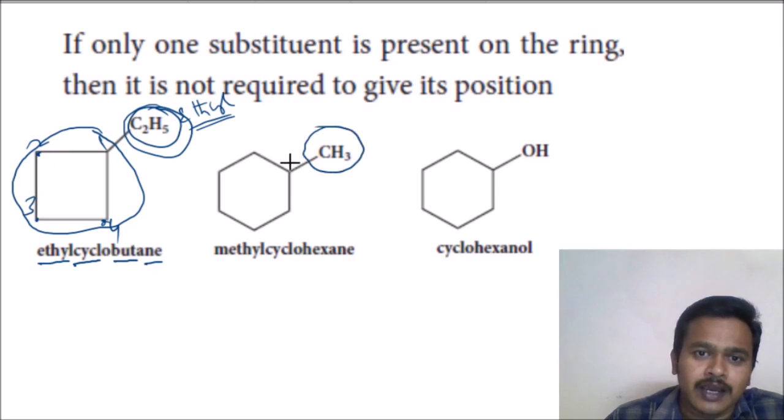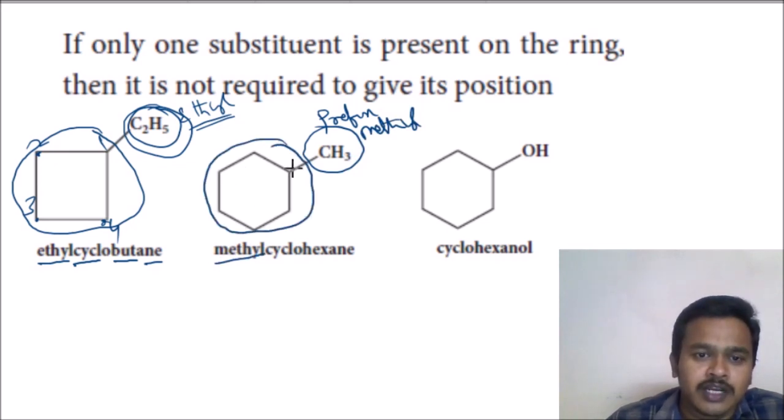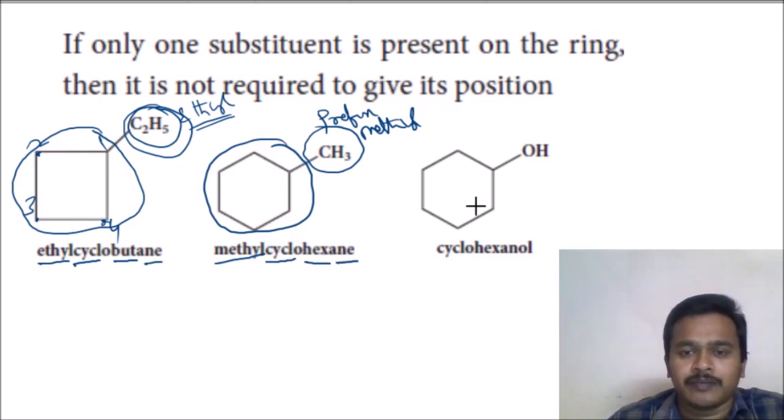This is acting like a branch. That means this is a prefix first. What is the prefix? Methyl group is the prefix, so you write methyl first. Then come to this part, which we already studied. What is this? Cyclo is the prefix. How many carbons are there? 6 carbons, so hex. All are single bonds, so the suffix is ane.